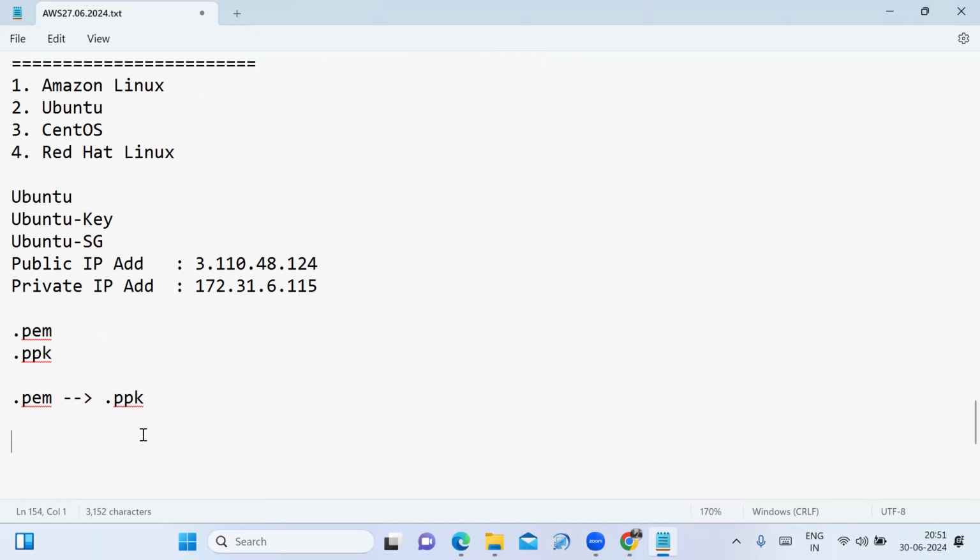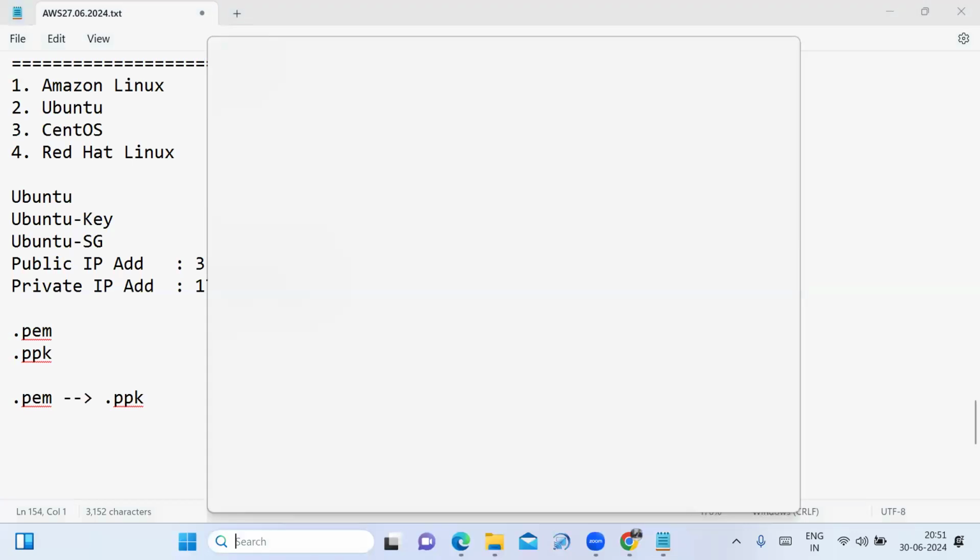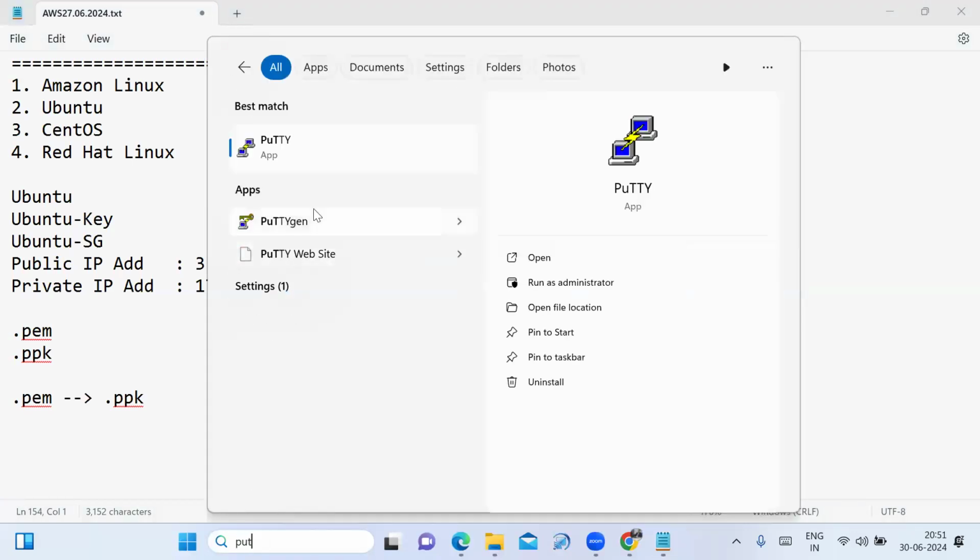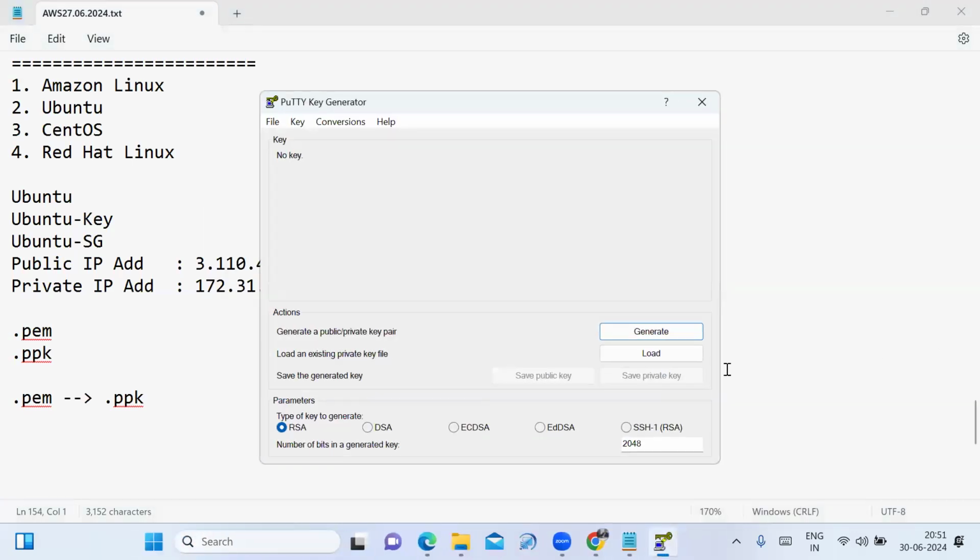How do we convert this? Using PuTTYgen. Whenever you install the PuTTY software in your laptop or desktop, PuTTYgen is installed automatically. Now we have to open PuTTYgen. See friends, there is a load option and a generate option. Don't go for the generate option, it takes longer time. Now we have to select the load option.